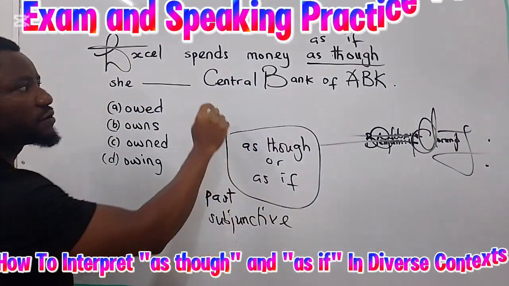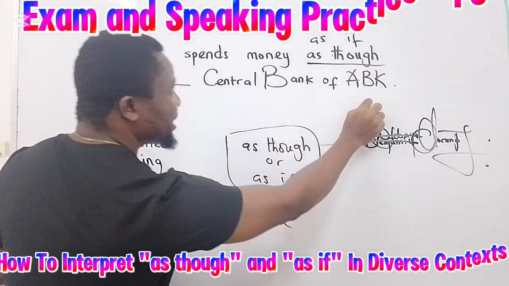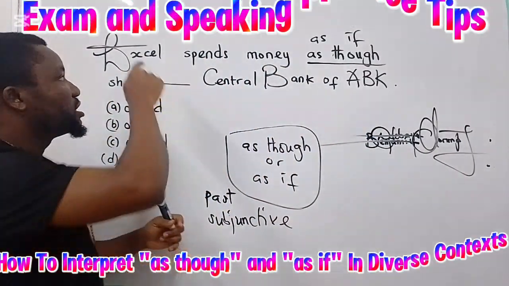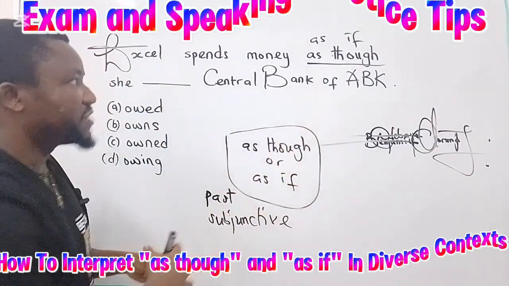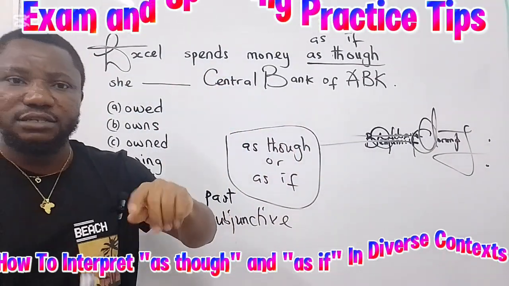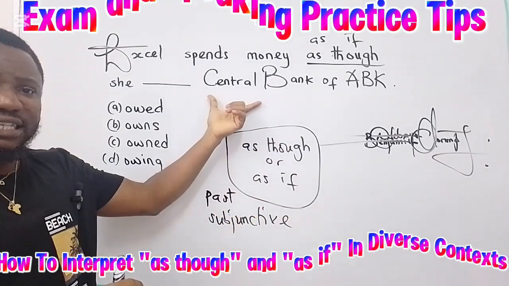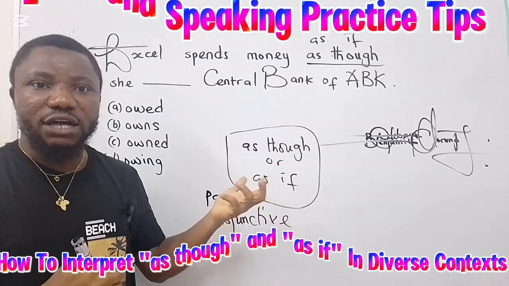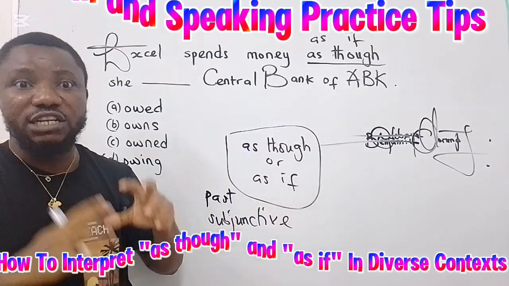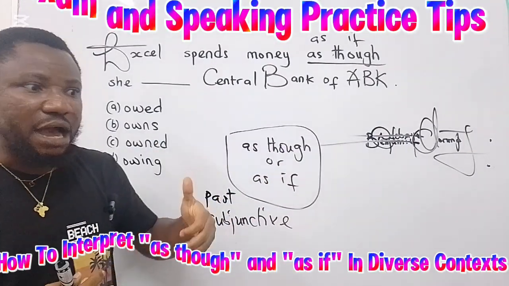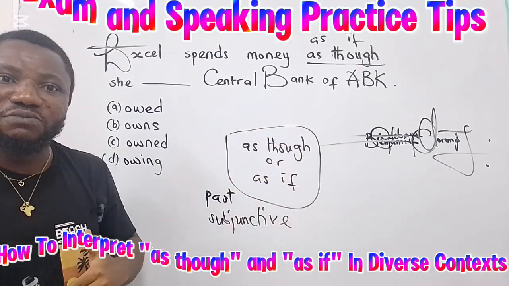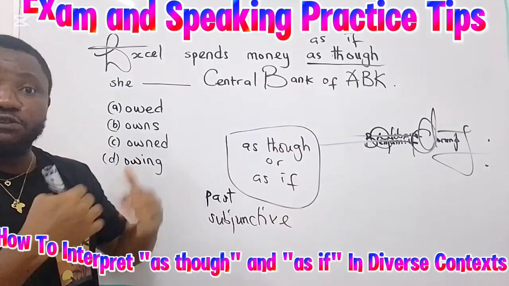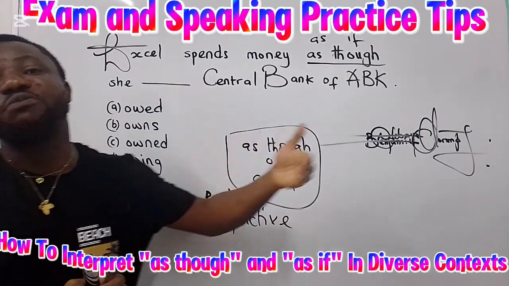And so, this person who doesn't have this bank spends money lavishly. That's the connotation, that's the interpretation. She doesn't have it, then she's spending as if she has it. If she has it, you can say, for example, if I play football so well that I score in every match like Lionel Messi, you can say I'm playing football like a professional. A professional plays football the right way. It takes someone who is not a professional to play football like a professional.